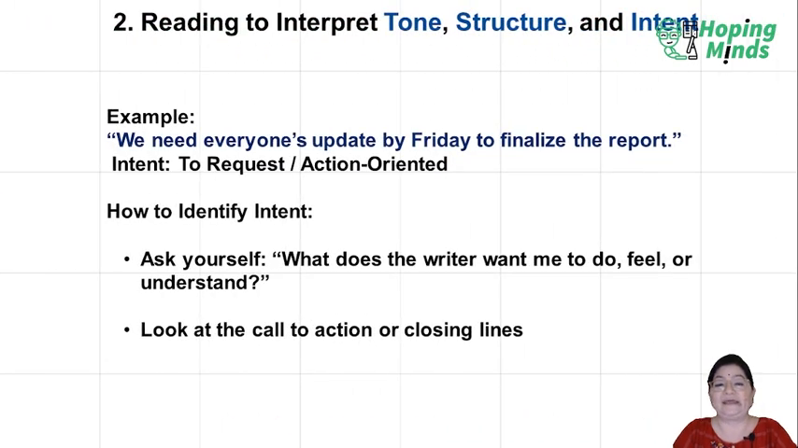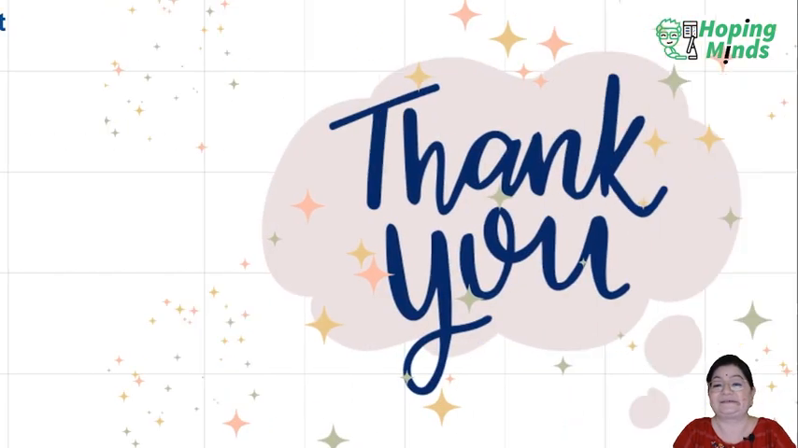Coming to the next example: we need everyone's update by Friday to finalize the report. The intent of this is to request action. We are requesting that everyone update and finalize the report by Friday, and action should be taken. How to identify intent? Ask yourself, what does the writer want me to do, feel or understand? Look at the call to action or closing lines. Thank you.